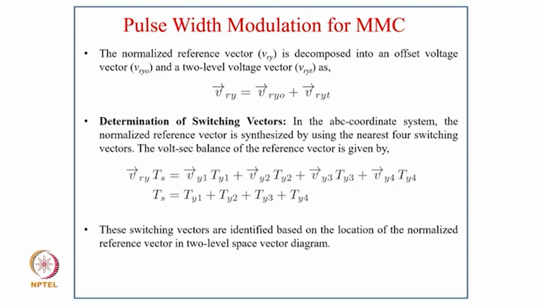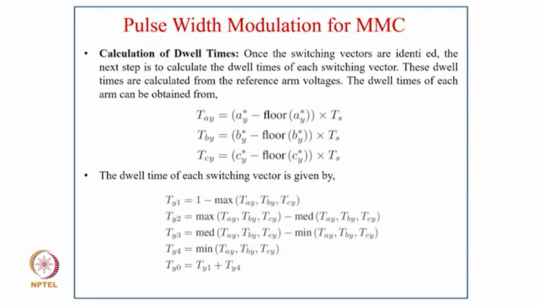In the ABC coordinate system, the normalized reference vector is synthesized by using the nearest four switching vectors. The volt-second balance of the reference vector is given by V_R* Ts equals V1 T1 plus V2 T2 plus V3 T3 plus V4 T4, and Ts equals T1 plus T2 plus T3 plus T4. These switching vectors are identified based on the location of the normalized reference vector in the two-level space vector diagram.